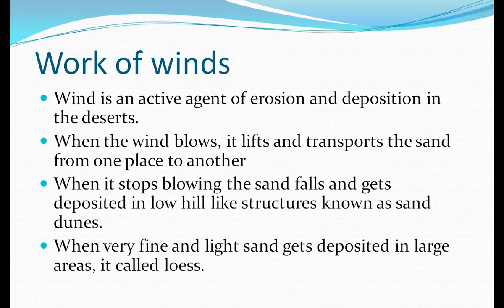Sand dunes means the hills of sand. I told you that where the speed of the wind becomes slow, the sand falls and gets deposited in low hill-like structures, and these are known as sand dunes. And when very fine and light sand gets deposited in a large area, then it is known as loess. When sand is found over large areas, this large part is known as loess.